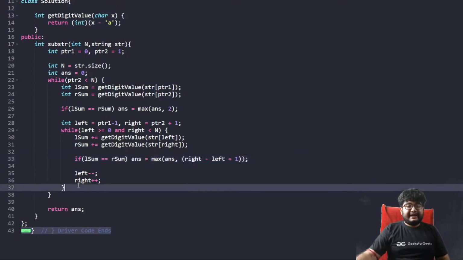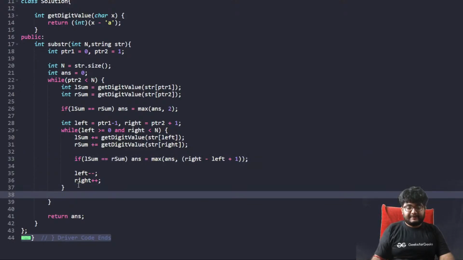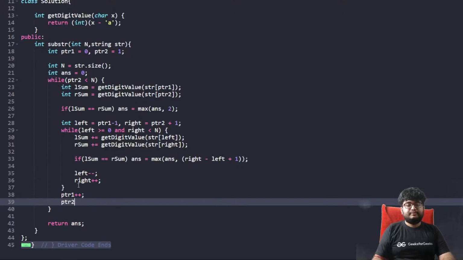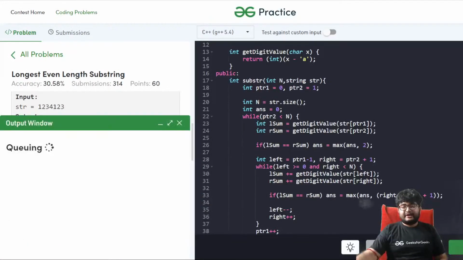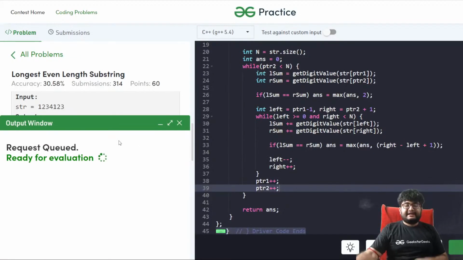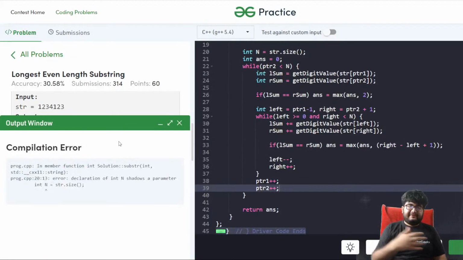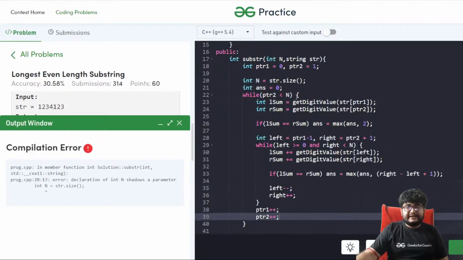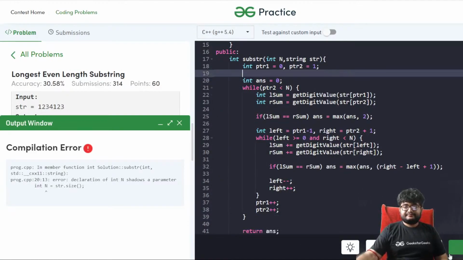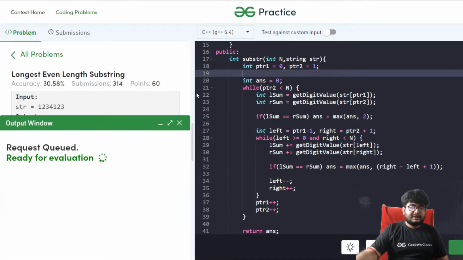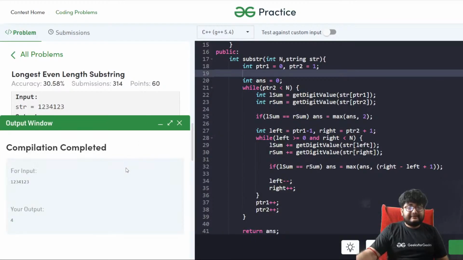And finally, we have to do PTR1 plus plus, PTR2 plus plus. Right. So that should be it. Let's see if this is working. There's nothing complicated, like we are just fixing the centers and we are moving both ends. N is given to us, right? So we don't need this n. Okay, we are getting 4.